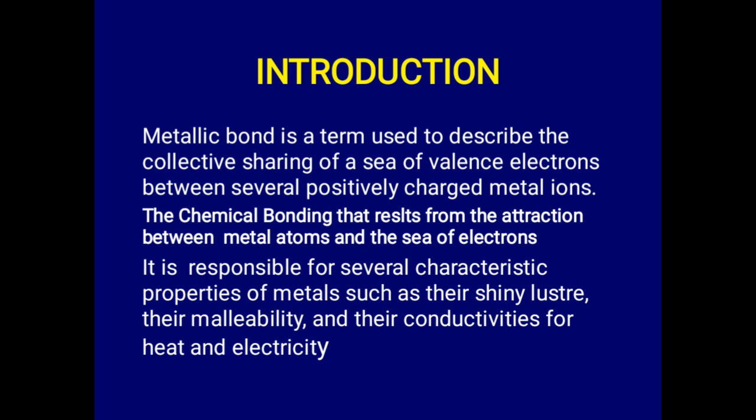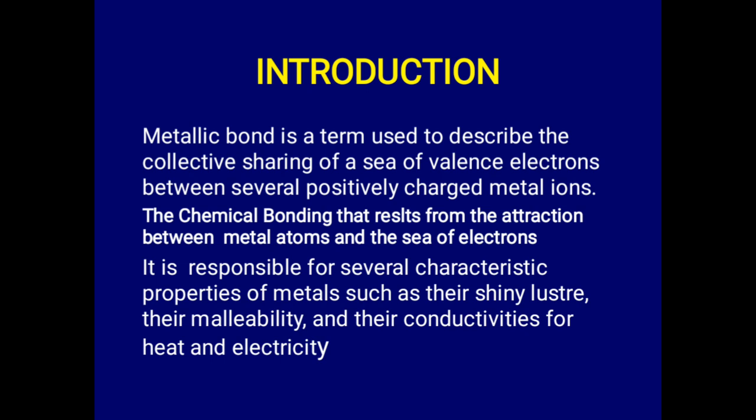Now, metallic bond is a term used to describe collective sharing of a sea of valence electrons between several positively charged metal ions. So the term metallic bond is a chemical bond that results from attraction between metal atoms and the sea of electrons. If you are asked to define a metallic bond, it is the chemical bond that results from the attraction between metal atoms and the sea of electrons.